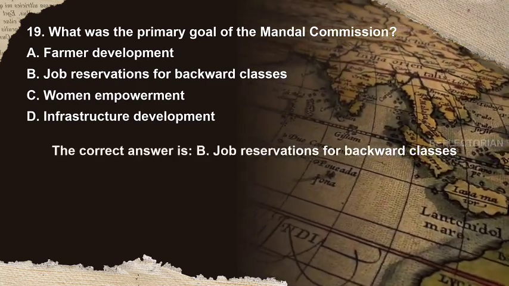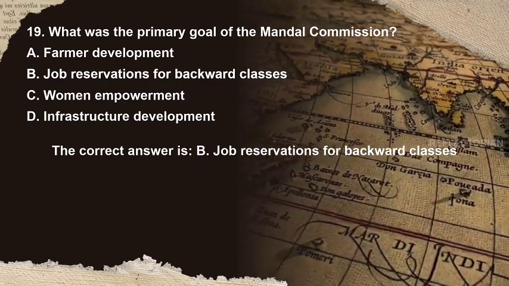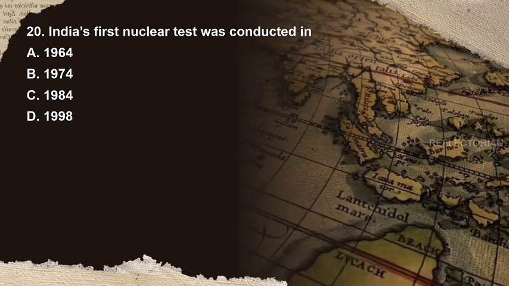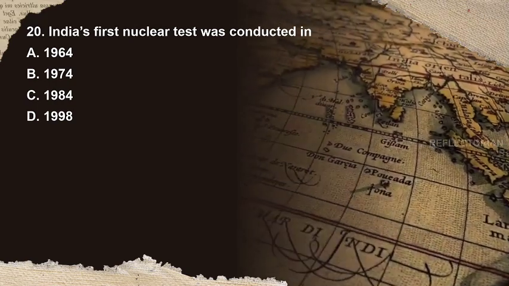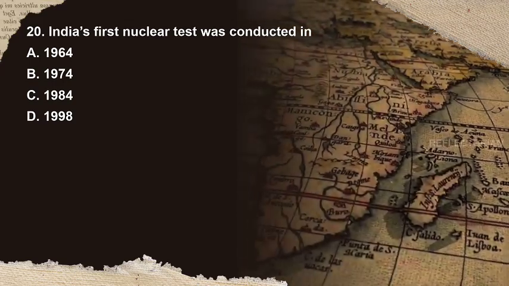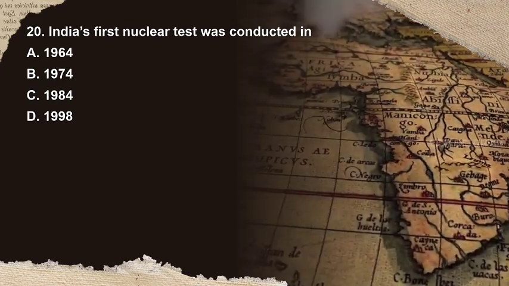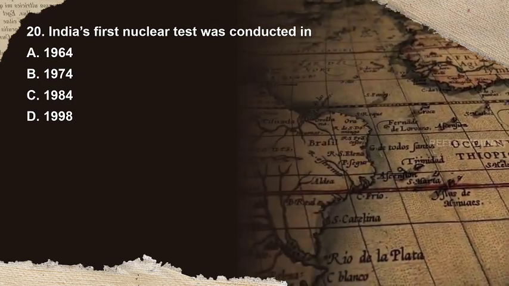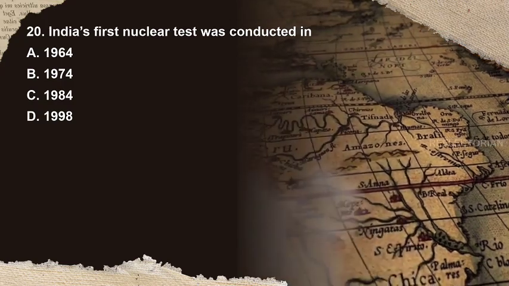The correct answer is B. Job reservations for backward classes. Question 20. India's first nuclear test was conducted in. Options are A. 1964, B. 1974, C. 1984, D. 1998. You have 10 seconds to answer.